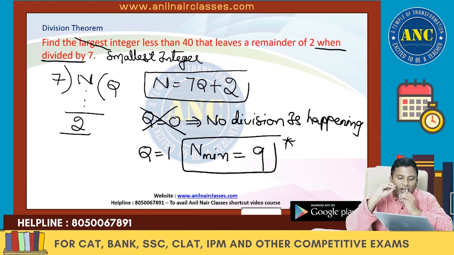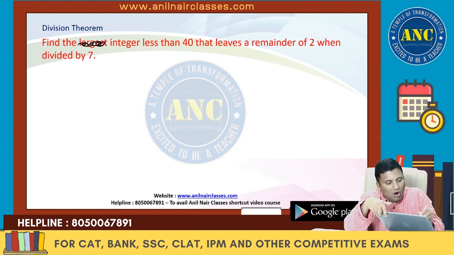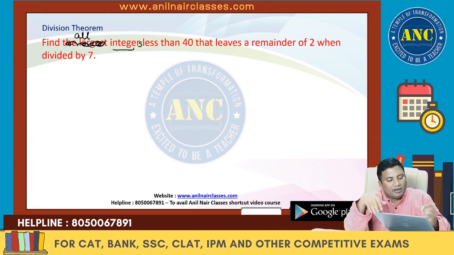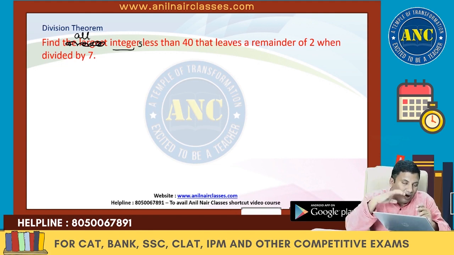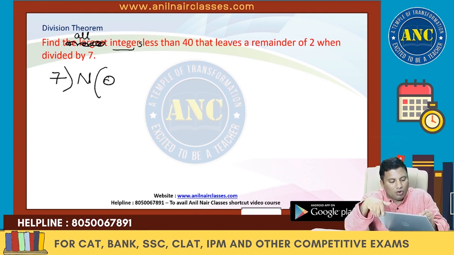Smallest integer, largest integer. Next, another question. Find all the integers less than 40 that leave a remainder 2 when divided by 7. We have found out the smallest, we have found out the largest. Now we are finding out all the numbers from the smallest to highest. There is a number n. It is divided by 7. Quotient is q. Remainder is 2.